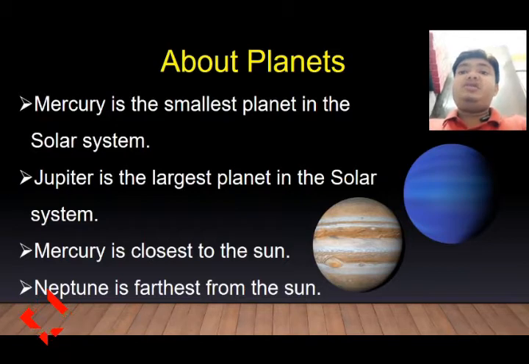Mercury is the closest to the Sun. Why? Because it is the first planet from the Sun. And Neptune is the 8th planet from the Sun. That's why it is called the farthest planet in our solar system.